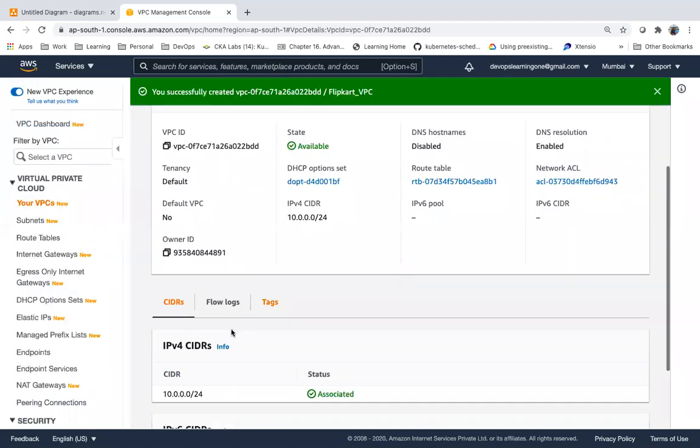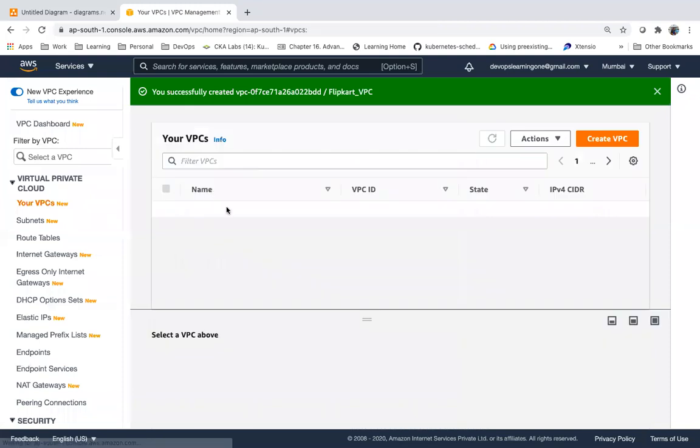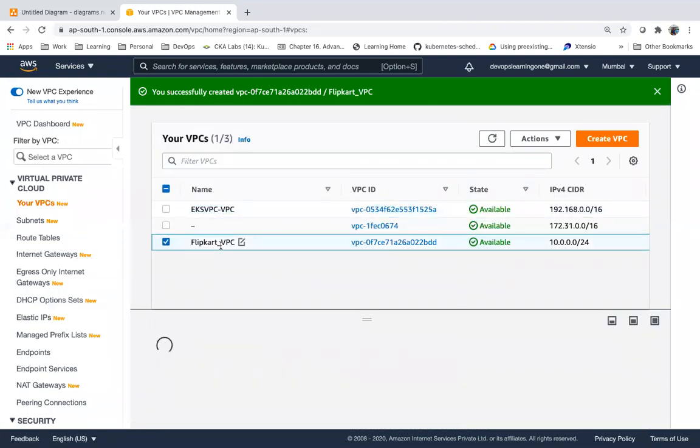Now I have a VPC. Now I want to create all my Flipkart application servers, database servers, load balancers, everything in this VPC. This is a network, right? I have created a VPC. Let's assume I want to create Flipkart application servers, database servers, whatever you want to create. I can create them in this VPC.